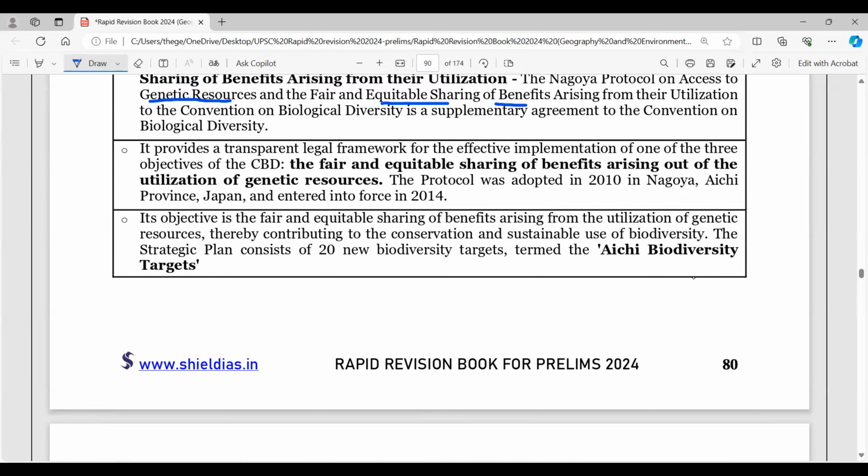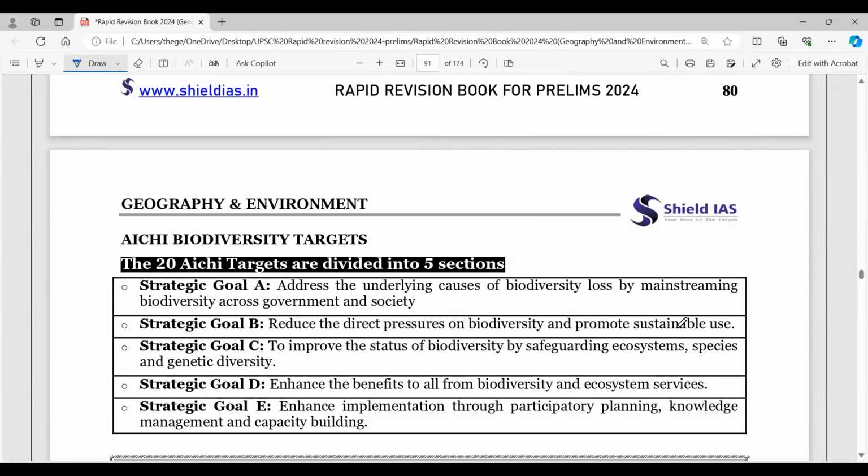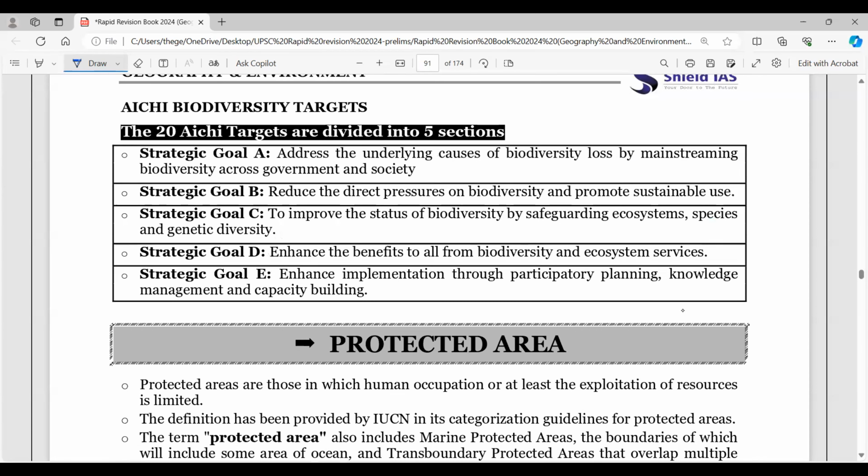Apart from this, if you observe the Aichi biodiversity targets, right? So this is where targets have been fixed. 20 new biodiversity targets are there. So look here. The 20 Aichi targets are divided into 5 sections. So strategic goal A, where you address the underlying causes of biodiversity loss by mainstreaming, right? Then strategic goals B, C, D, E, right? So here: reduce direct pressures on biodiversity, improve the status of biodiversity by safeguarding ecosystems, and enhance the benefits to all from biodiversity and ecosystem services. Then you have enhanced implementation through participatory planning, knowledge sharing, and management.